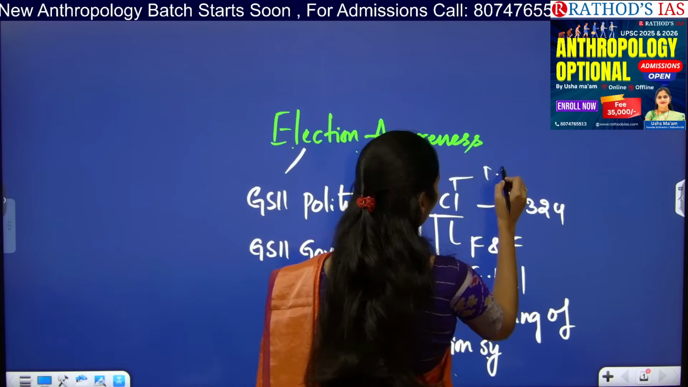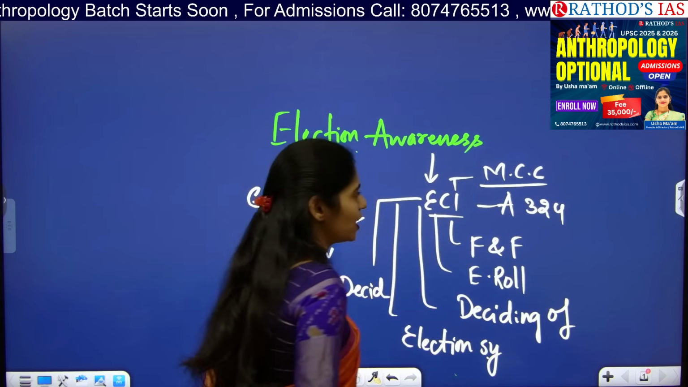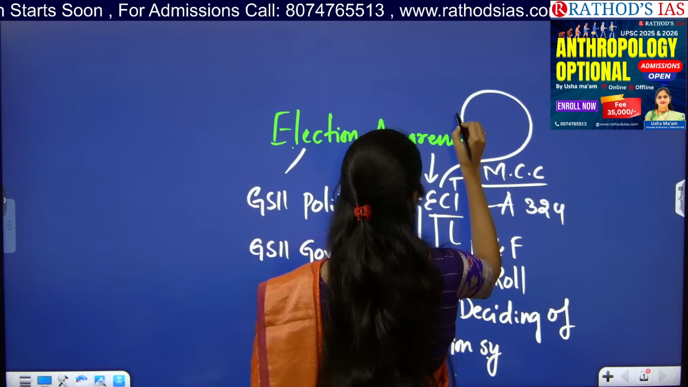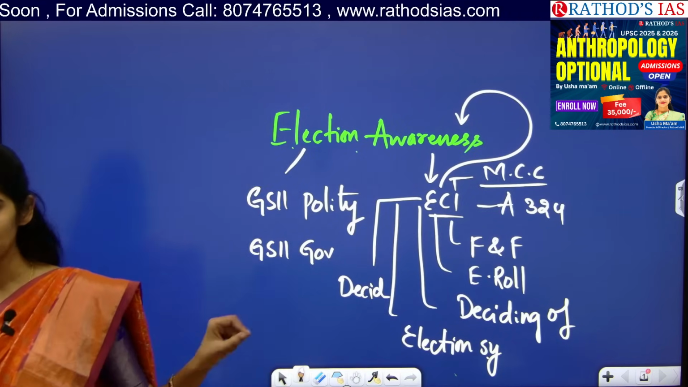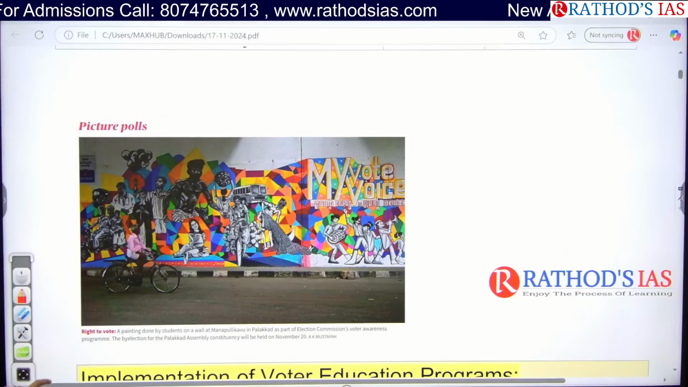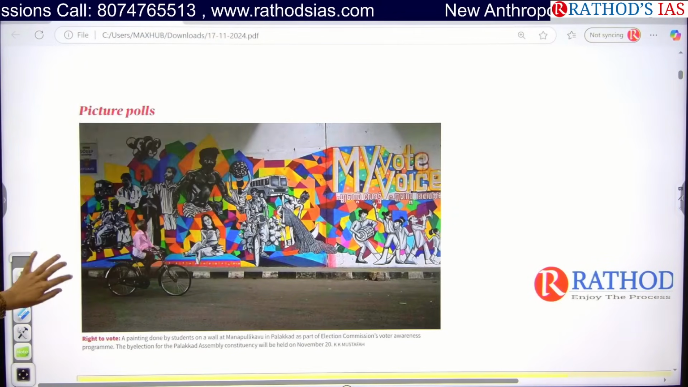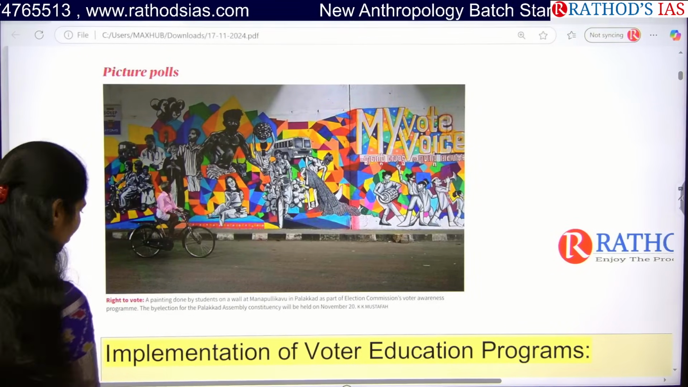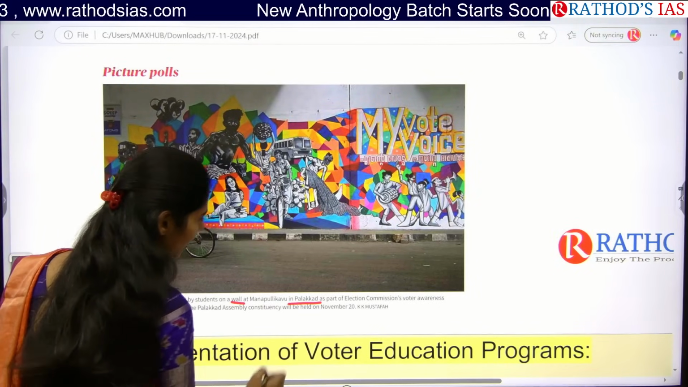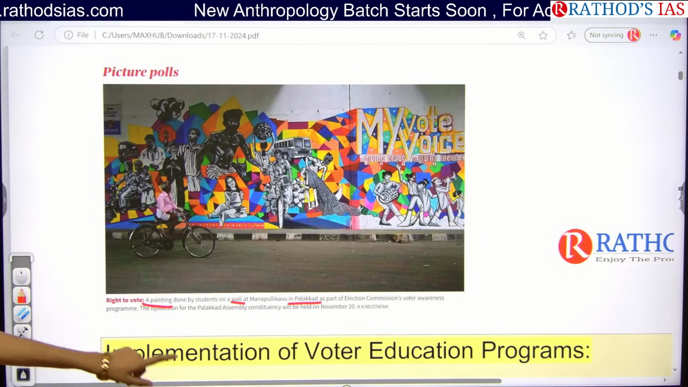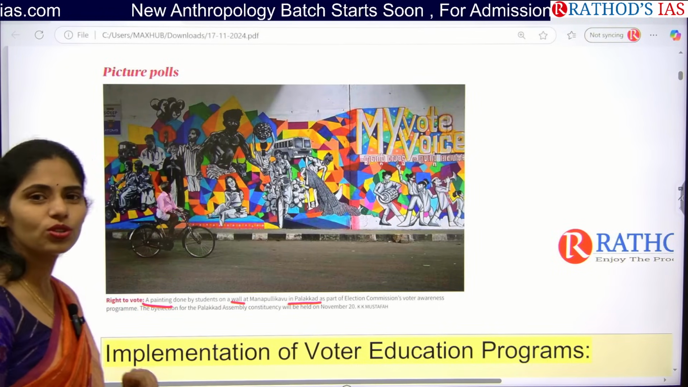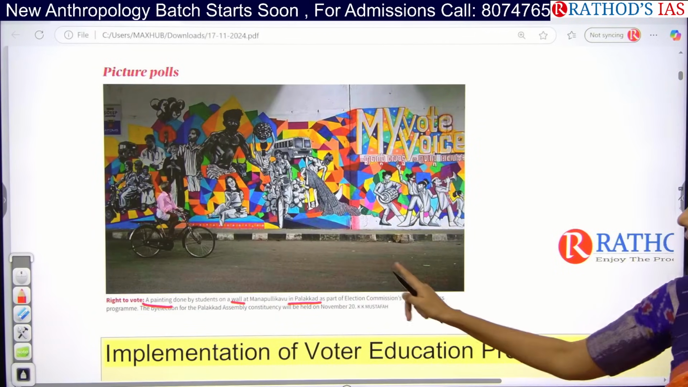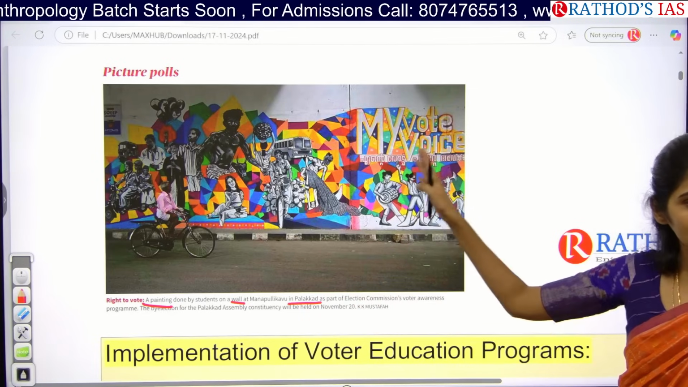What about the model code of conduct? Is it the responsibility of ECI to implement this model code of conduct? Yes. Apart from this, election awareness is also a very important function of ECI. This image is showing the Election Commission's Voter Awareness Program. Students went for painting on a wall in Palakkad as a part of it. So one way the Election Commission creates awareness is through paintings on walls.